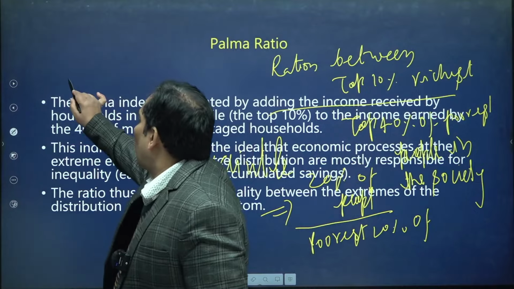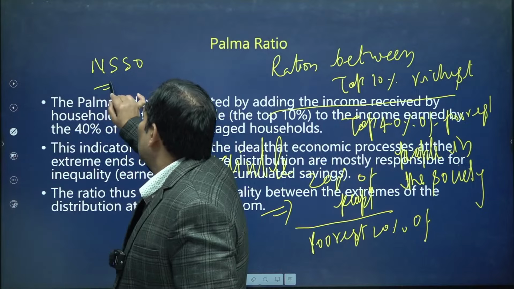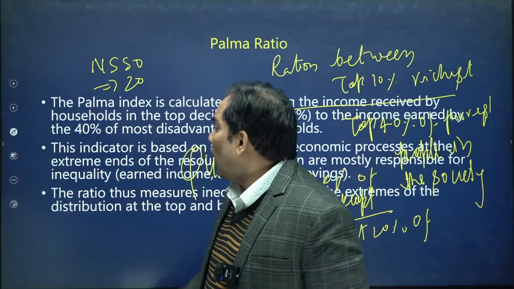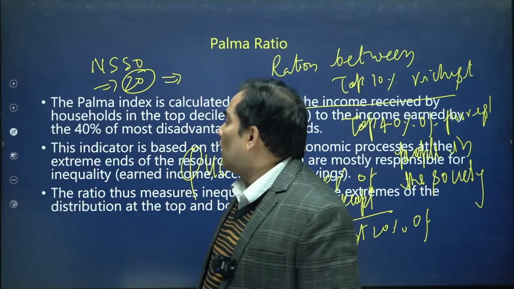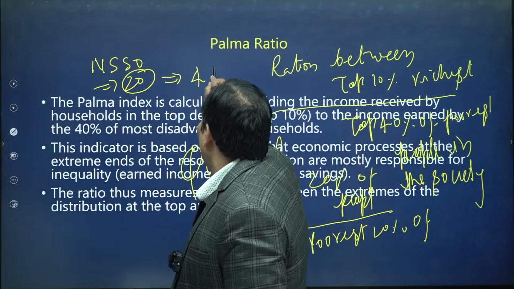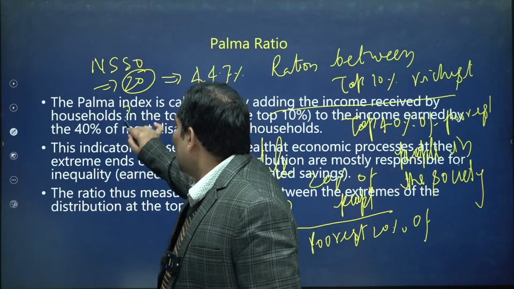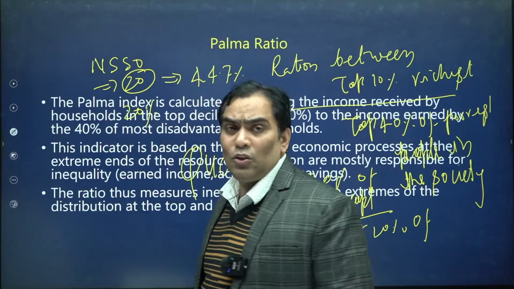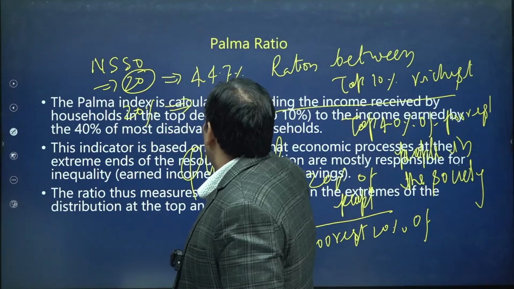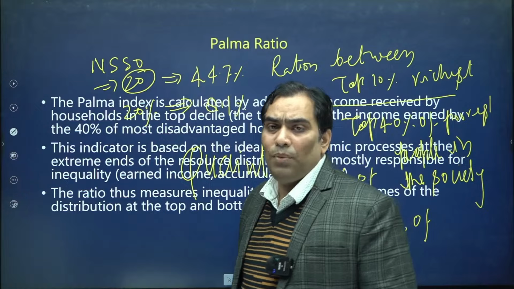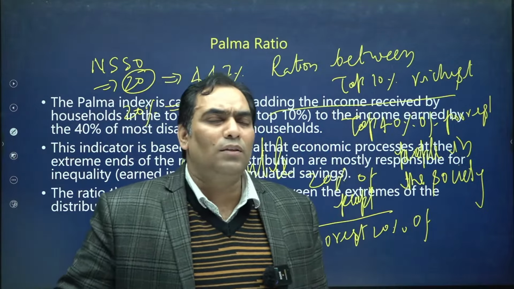When we talk about the quantile ratio, it is said that as per NSSO data, the top 20% have 44.7% of resources, whereas the lowest 20%, the poorest 20%, only have an income of 8.1%. Please note, we will use this figure for drawing the Lorenz curve as well.